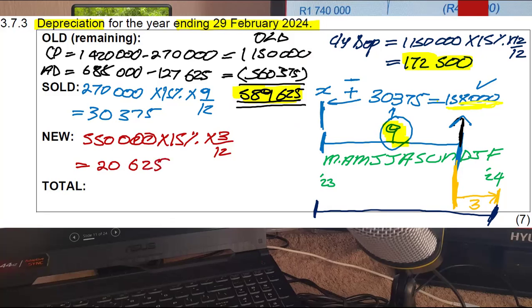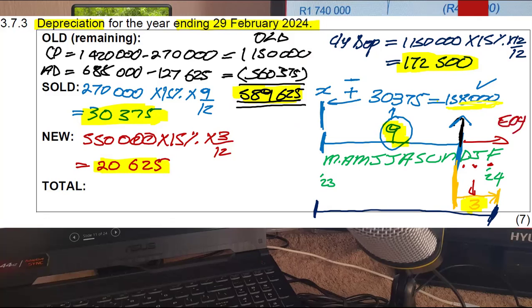So when you add your depreciation for the current year, it'll be this 172,500 plus this 30,375 plus this 20,625. It's because we only use that asset for 3 months. What are those 3 months that we're talking about? It is in red. It was used for December, January, and February. That's why we've got 3. The new asset was only used for 3 months from when it was purchased until the end of year, which is end of year right here.